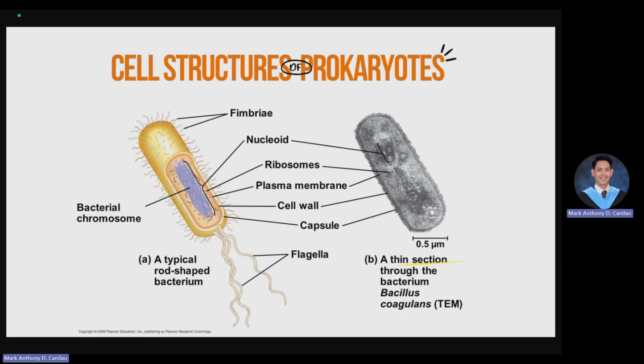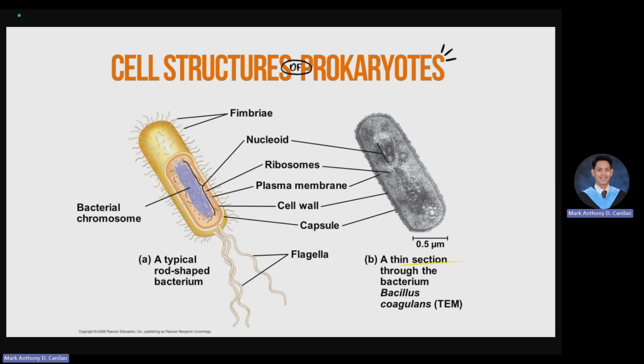And then the rest, as we have mentioned, we have the mesosome, the plasma membrane that folds into the cytoplasm and increases surface area. Inclusion body stores nutrients for later use. In a plant cell, it has a storage like the vacuole, which stores water and other food. In a prokaryotic cell, it has an inclusion body.